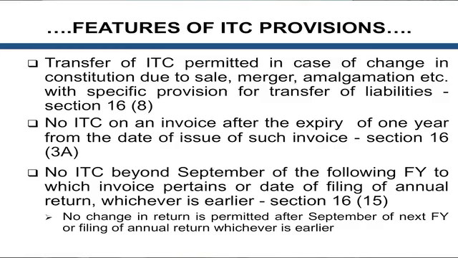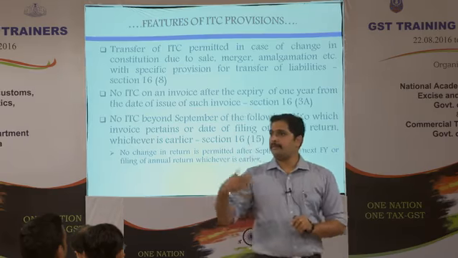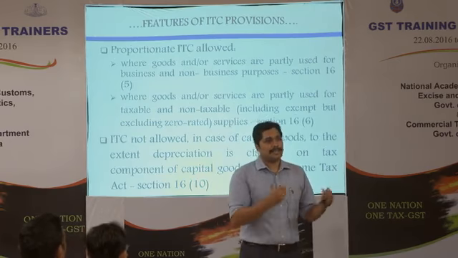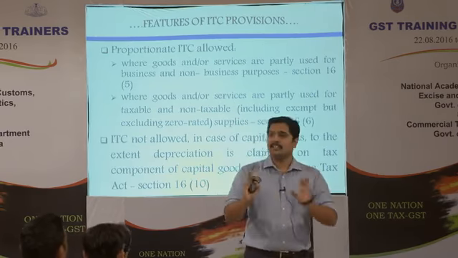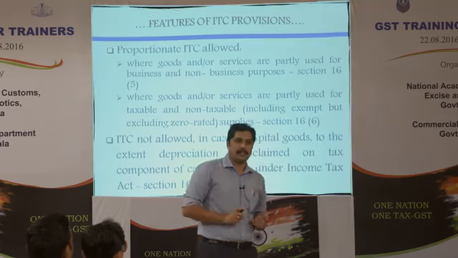Now here we are speaking about reversal or transfer of credit. When there is an amalgamation, merger, or sale in any business, the credit will be transferred only when the liability is also transferred. It should be explicitly mentioned in the agreement that the liability is also transferred. Only then is it allowed, because there are a lot of cases where they say only the credit has been taken by the person, but the liability was not, because the agreement specifically says so. So the act specifically says the agreement has to state that the liability is also transferred, only then will the credit be transferred to the concerned person.